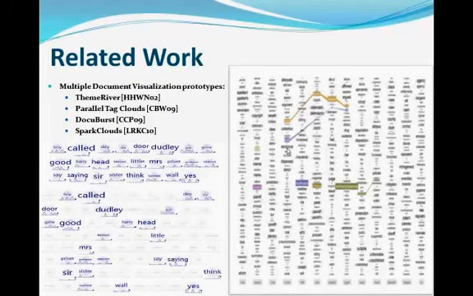Related work. Since 2005, from the major visualization conferences, we can observe a rapid increase in the number of text visualization prototypes being developed. As a result, various representations for text streams and documents are proposed to effectively present and explore the text features. In this section, we only focus on multiple document visualizations, such as the theme river, parallel text clouds, dot burst, and spark clouds. The parallel text clouds is quite similar to our work.